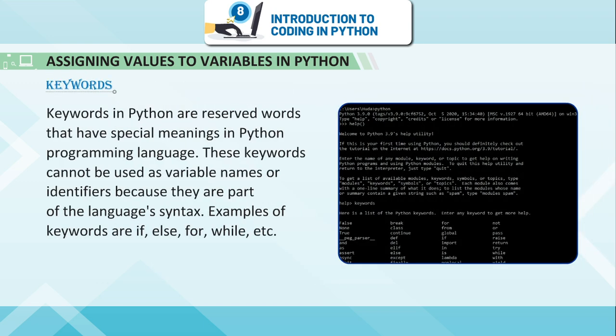Keywords. Keywords in Python are reserved words that have special meanings in the Python programming language. These keywords cannot be used as variable names or identifiers because they are part of the language's syntax. Examples of keywords are if, else, for, while, etc.